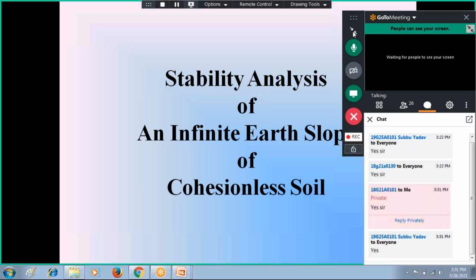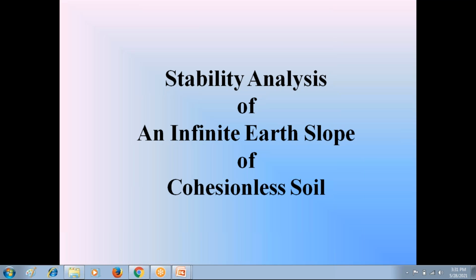Now, in today's class, I am going to discuss with you the stability analysis of an infinite soil slope of cohesionless soil. In the introduction of this soil slope, I explained the types of soil slopes. Basically, soil slopes are of two types: natural soil slope and man-made soil slope. After that, I explained the second classification, infinite soil slope and finite soil slope. Infinite soil slope means a soil slope of very long or very large height. That is called infinite soil slope.